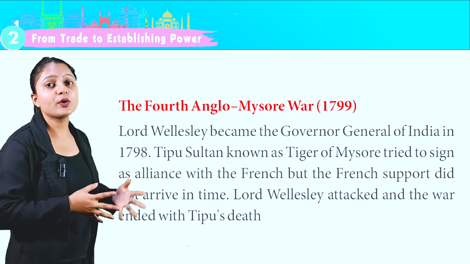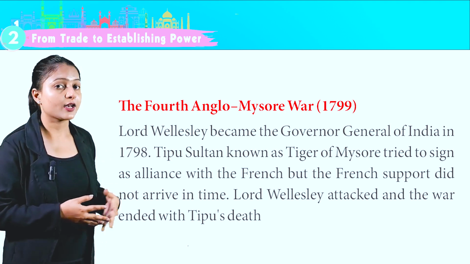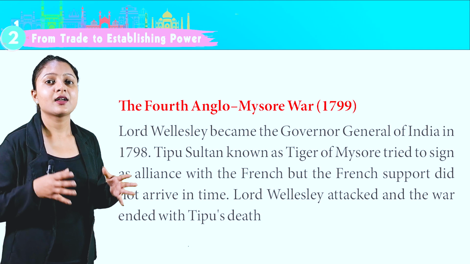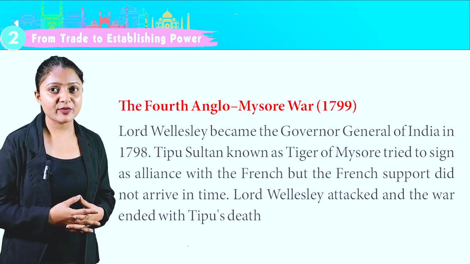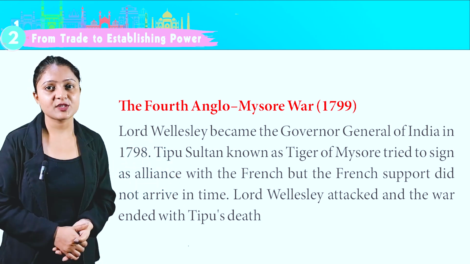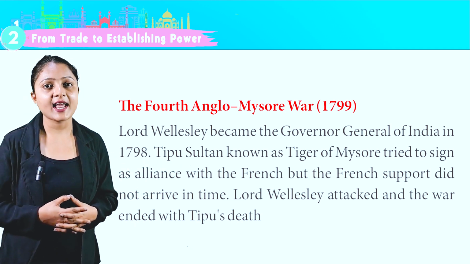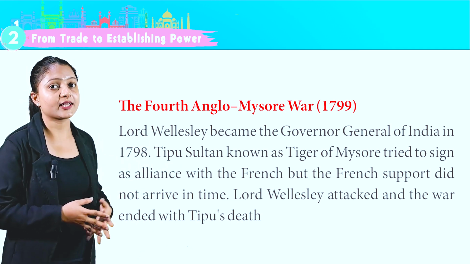The Fourth Anglo-Mysore War, 1799. Lord Wellesley became the Governor-General of India in 1798. Tipu Sultan, known as Tiger of Mysore, tried to sign an alliance, but the French support did not arrive in time. Lord Wellesley attacked and the war ended with Tipu's death.